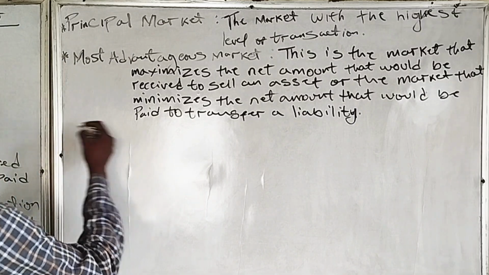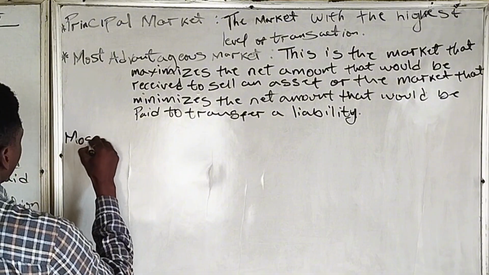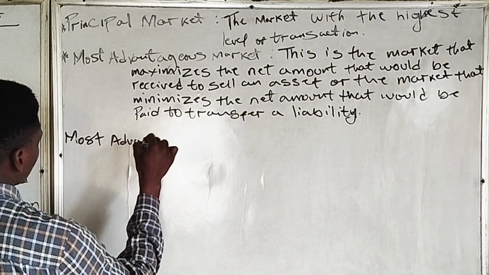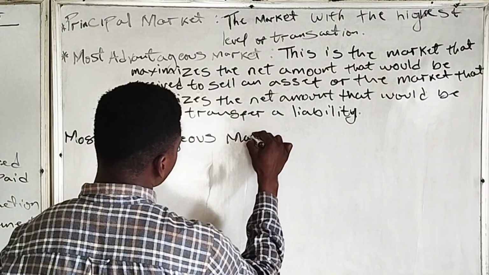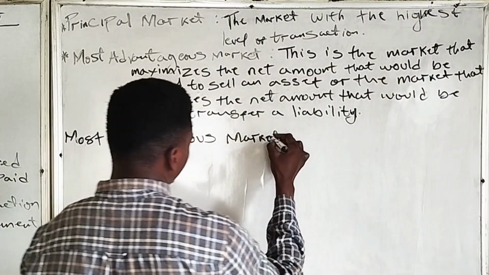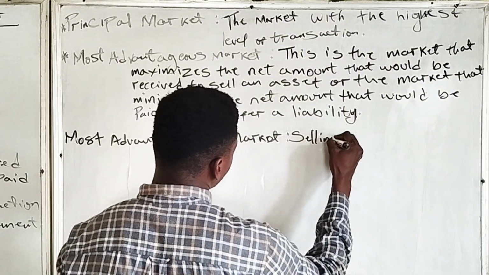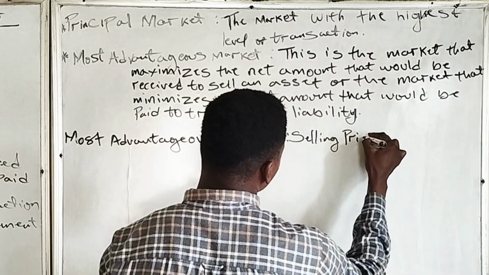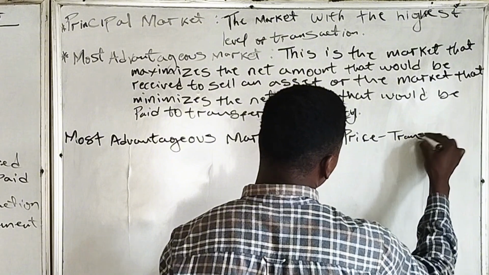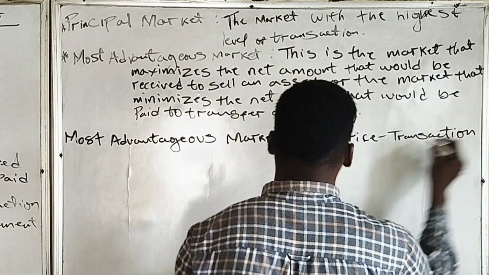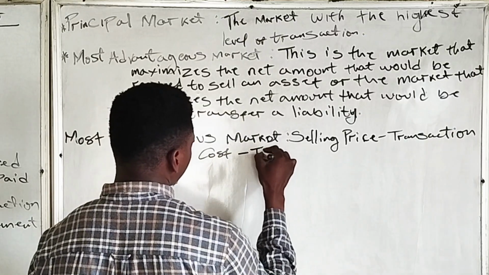So the most advantageous market is expressed as this. It is given as the selling price minus transaction cost, then minus transport cost.